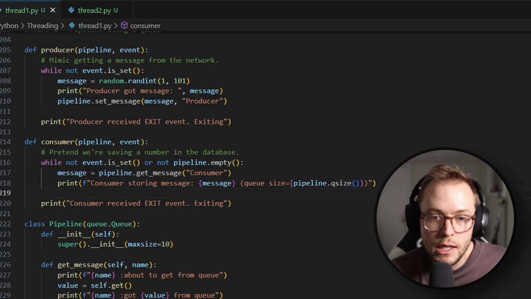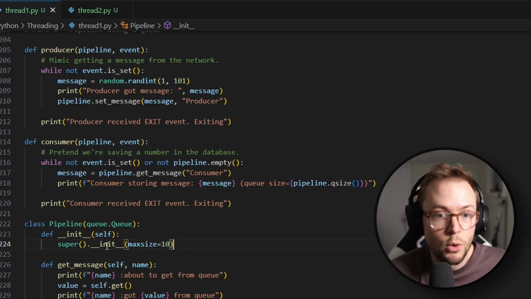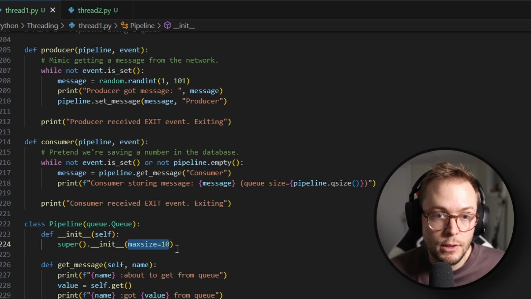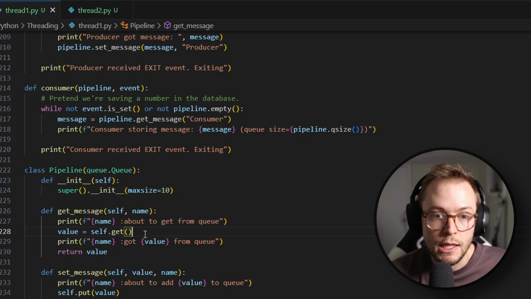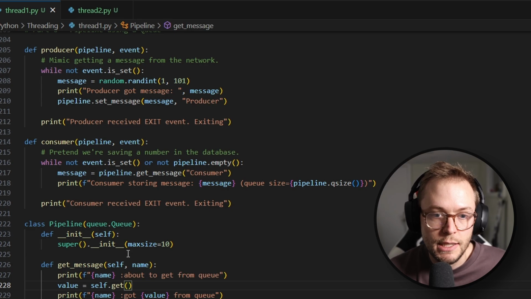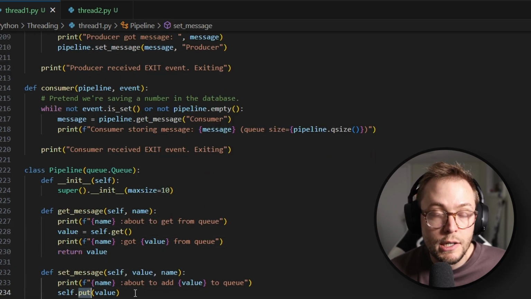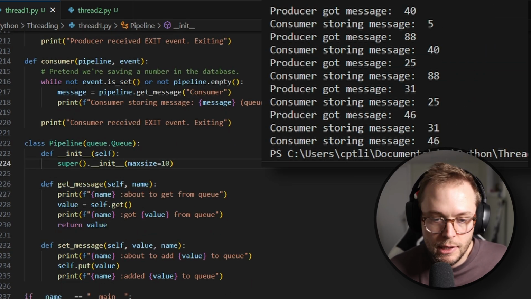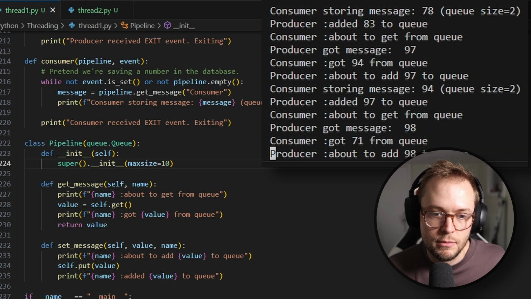So I'm going to run this. We're going to get through a lot of things here. One thing I should mention: when we create our queue, we set it to a max of 10 items, meaning that at any time we can have at most 10 items within our queue. That means that if something gets pulled out of the queue through the get, now there are 9 items and there's room for one more. So the put will be blocked until there's space. Okay, so we'll run this.